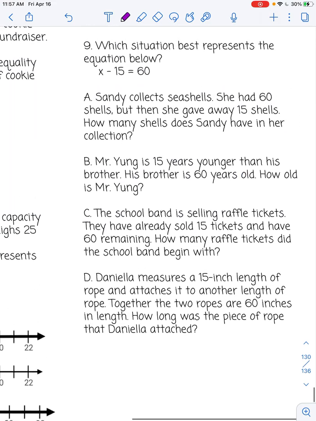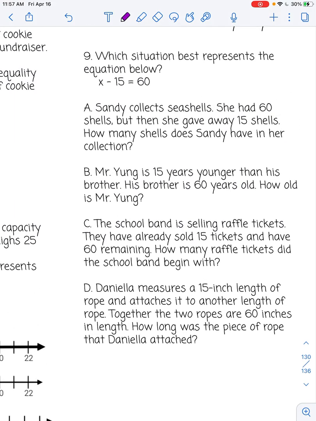And last one for this homework. Which situation best represents the equation below? X minus 15 equals 60. A says Sandy collects seashells. She had 60 shells, but she gave away 15 shells. How many shells does Sandy have in her collection? Well, this is, I had 60. I gave away 15. That's not what this says.